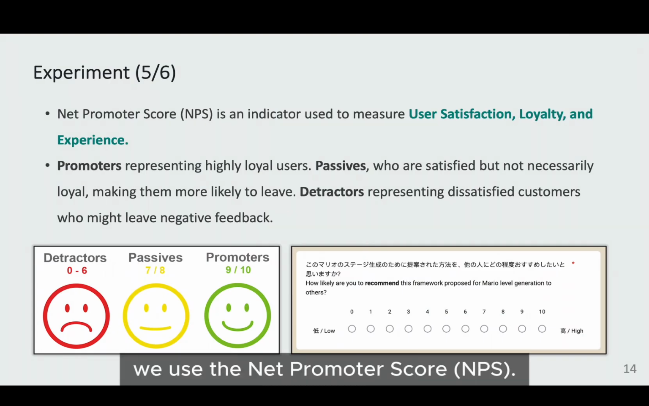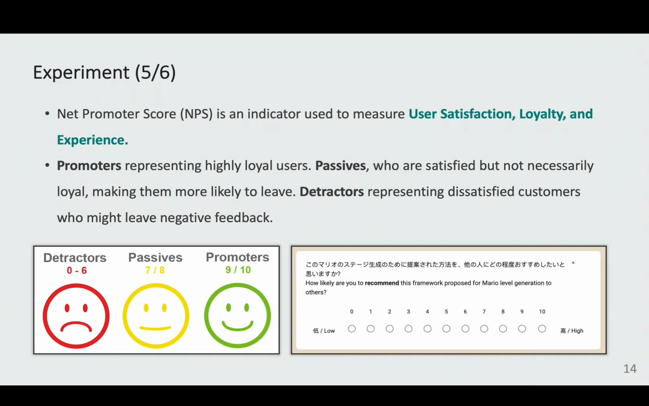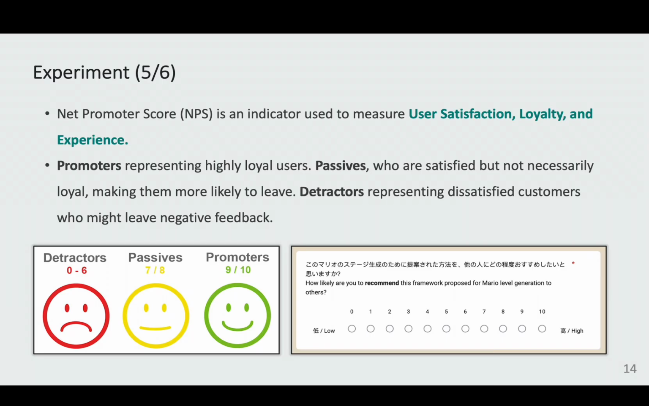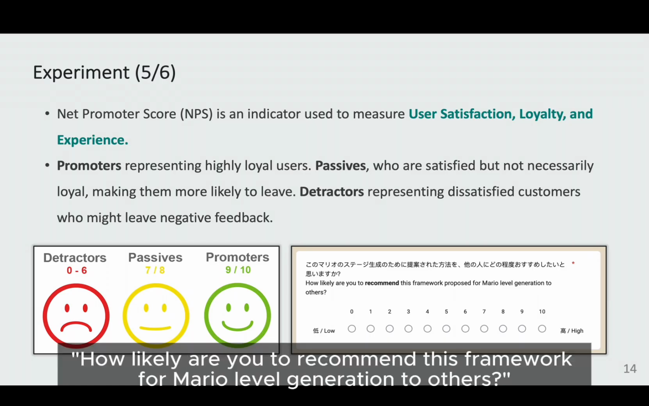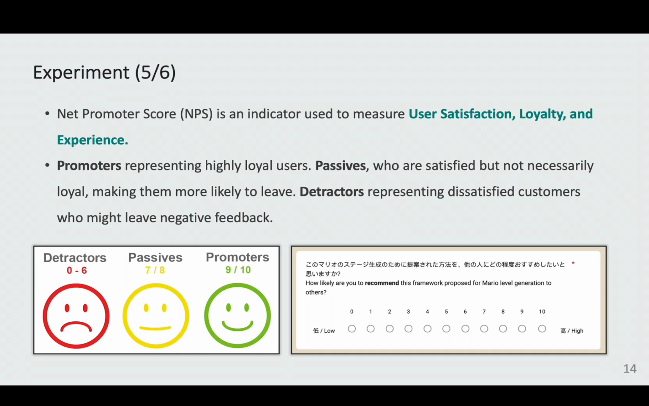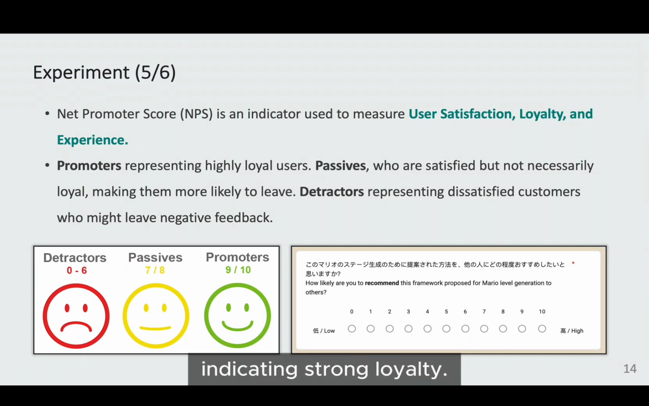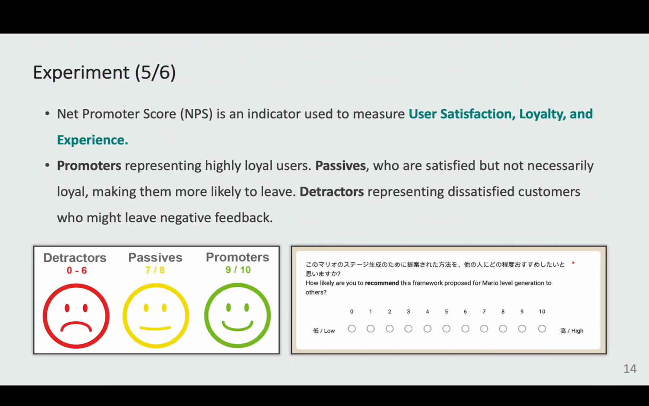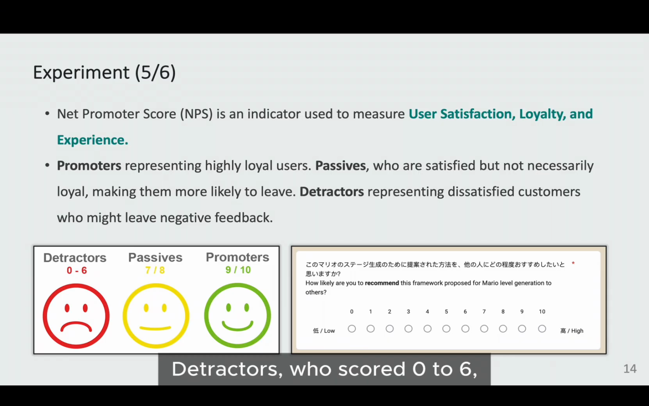To measure this, we used the Net Promoter Score, NPS. NPS is an industry-standard indicator for gauging user satisfaction, loyalty, and overall experience. Participants were asked, "How likely are you to recommend this framework for Mario level generation to others?" Responses were categorized into 3 groups. Promoters, who scored 9 to 10, indicating strong loyalty. Passives, who scored 7 to 8, meaning they were satisfied but not strongly loyal. Detractors, who scored 0 to 6, representing dissatisfied customers who might leave negative feedback.